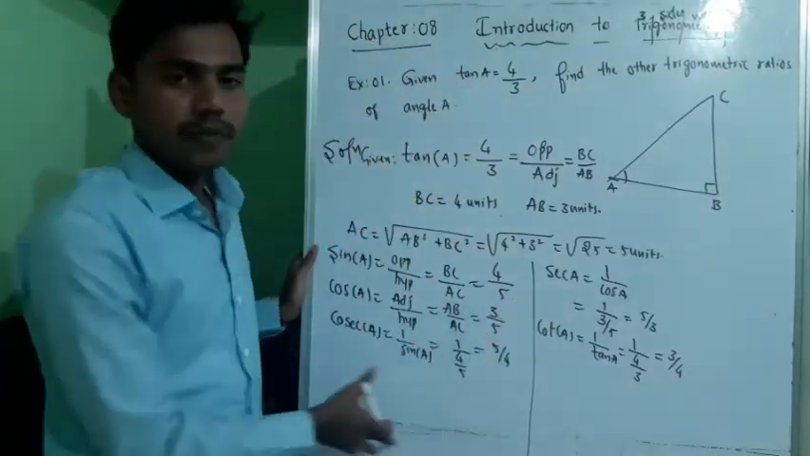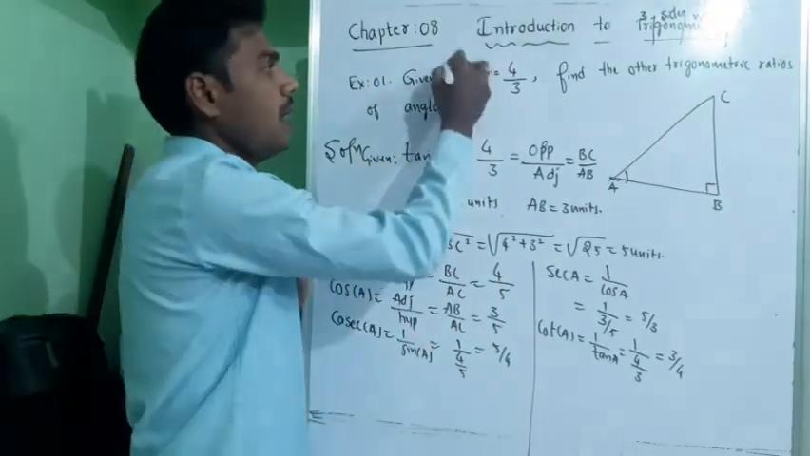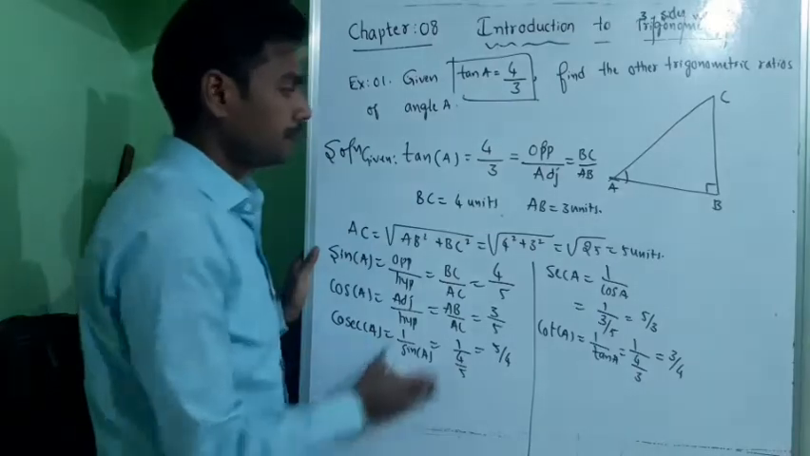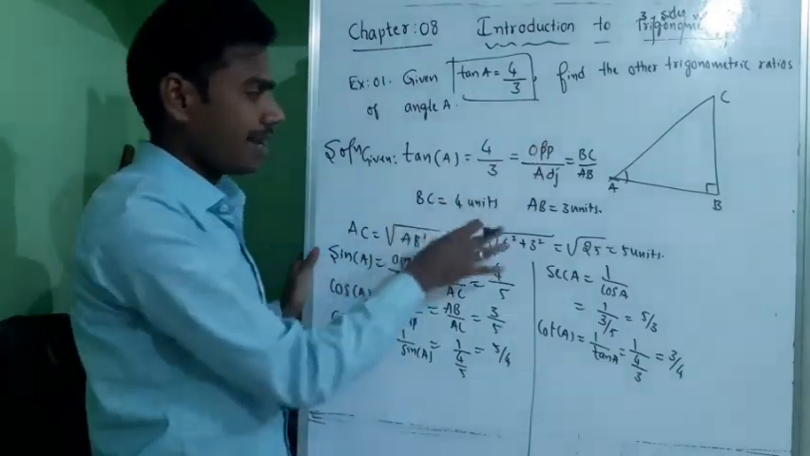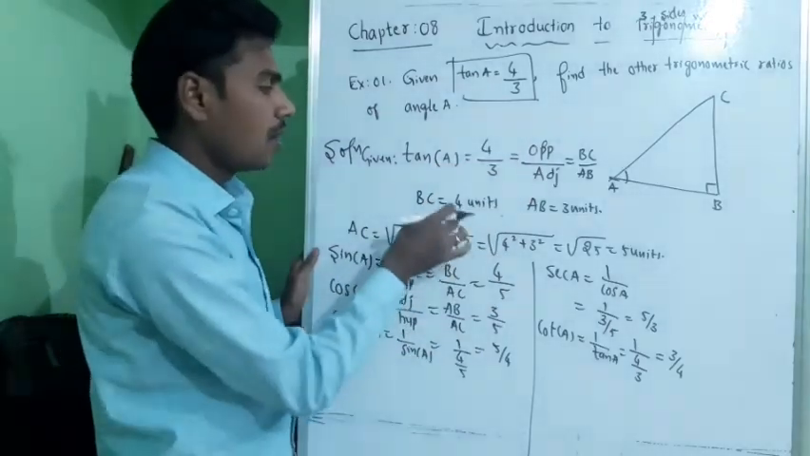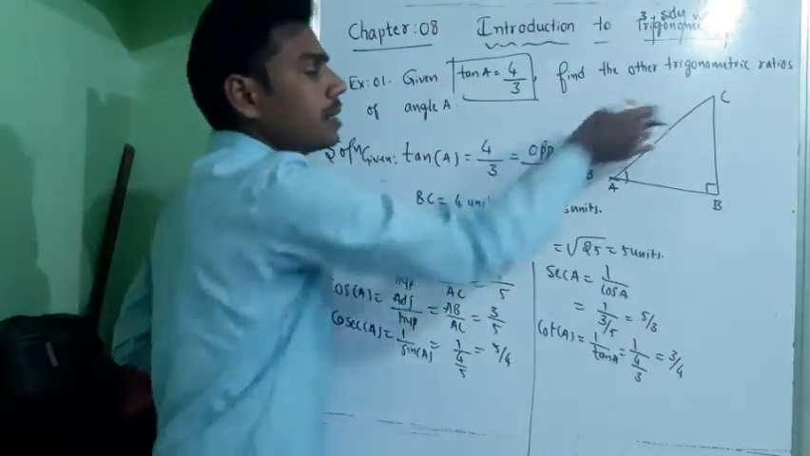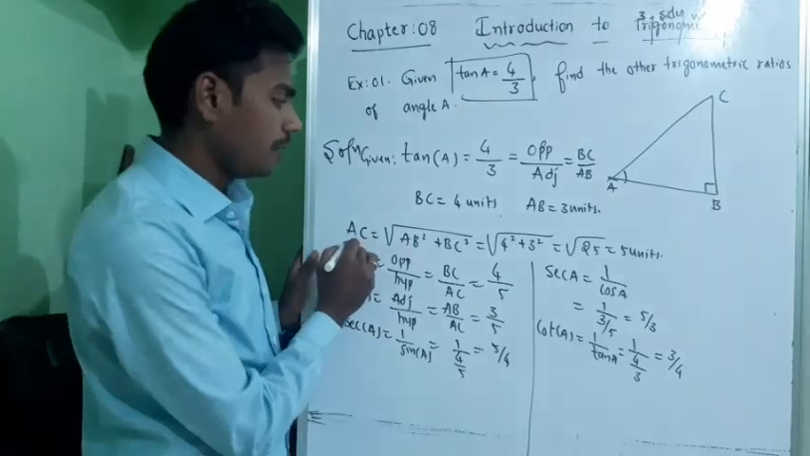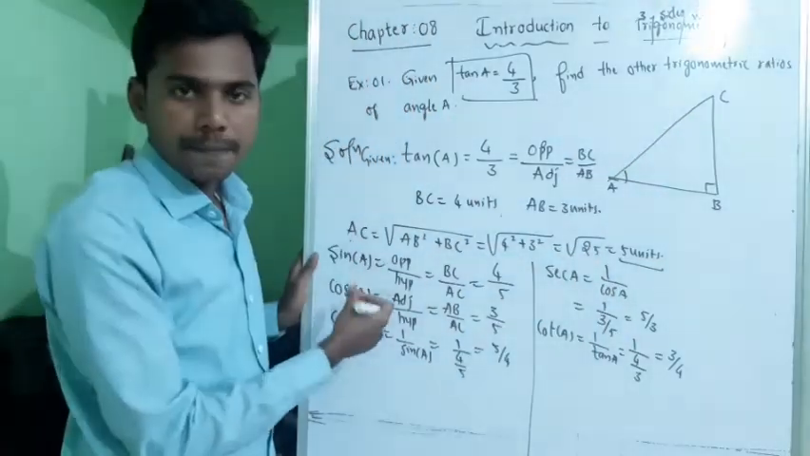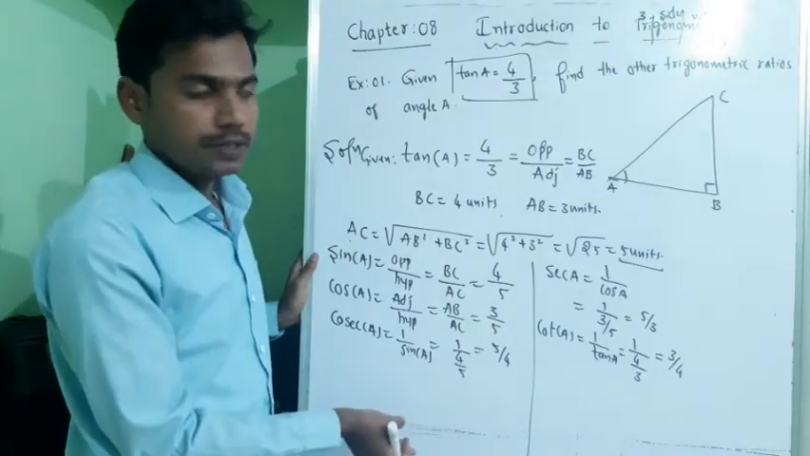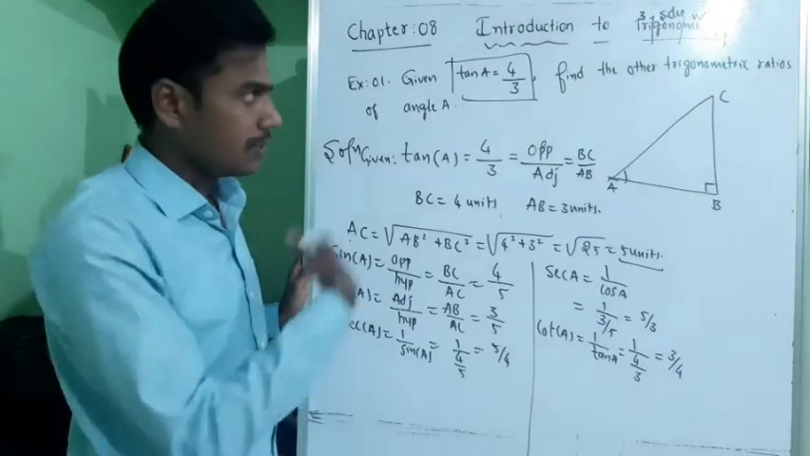These are the 6 different ratios. Only tan A was given. Then we wrote the relation for tan A, that ratio correlation. We got two sides. The other side was unknown, so we used the Pythagoras theorem to find the unknown. Later we wrote the other 5 trigonometric ratios. Please note this down.